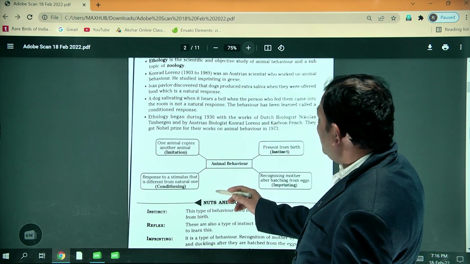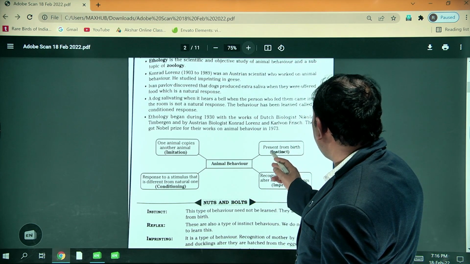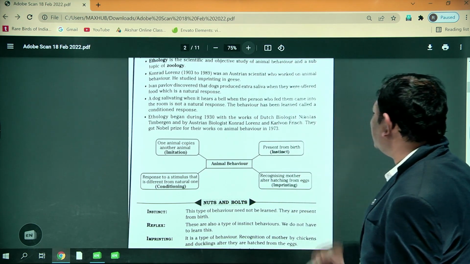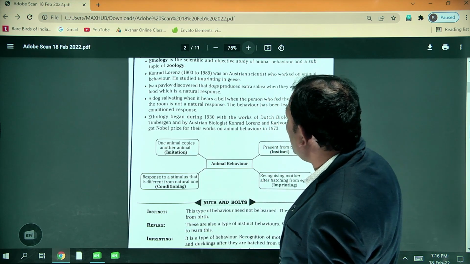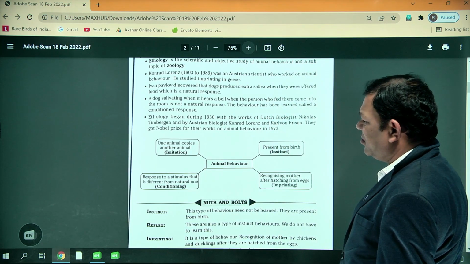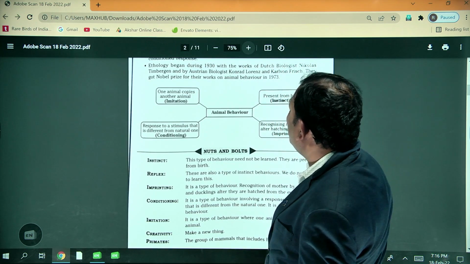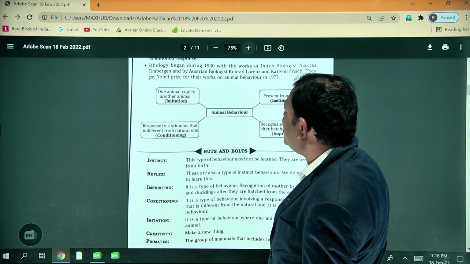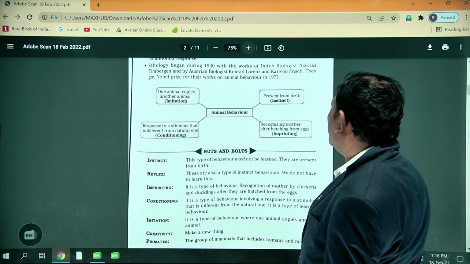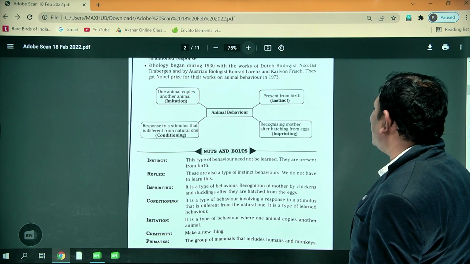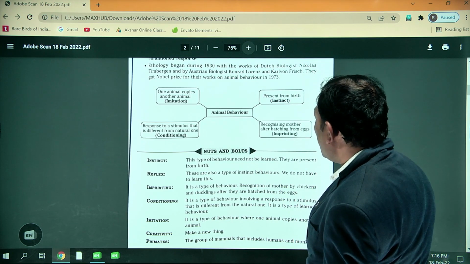Next, animal behavior. The first one is instinct, present from birth. Next, when one animal copies another animal, it is called imitation. Conditioning means a response to a stimulus that is different from the natural one. Recognizing the mother after hatching from the eggs is called imprinting.